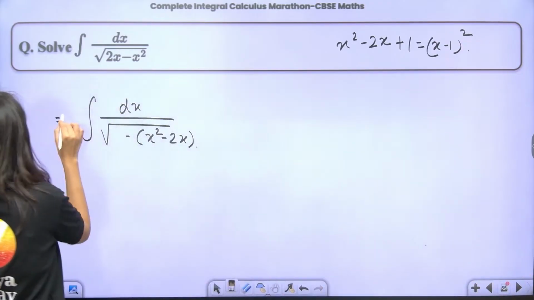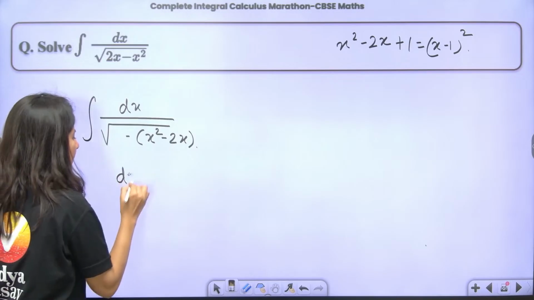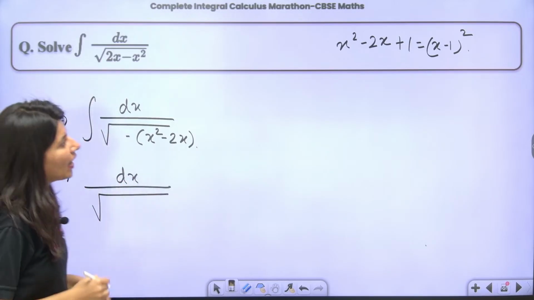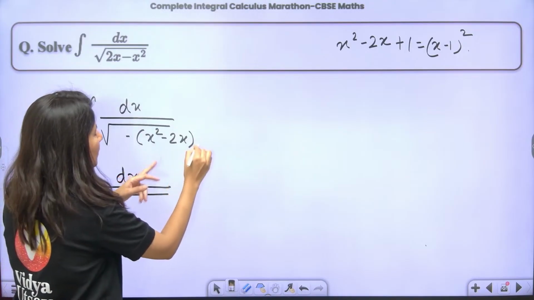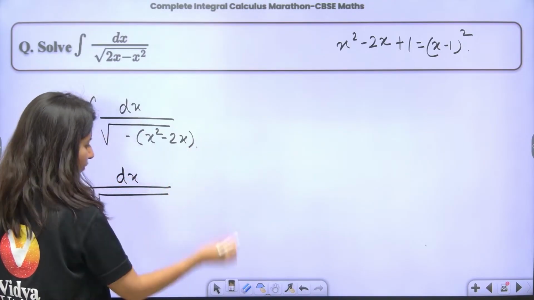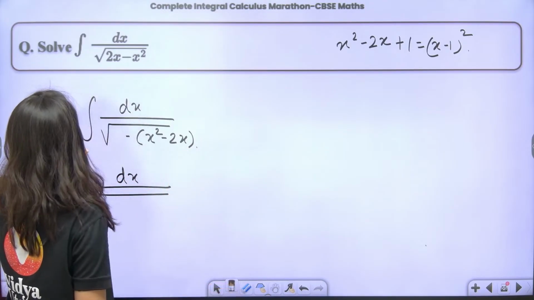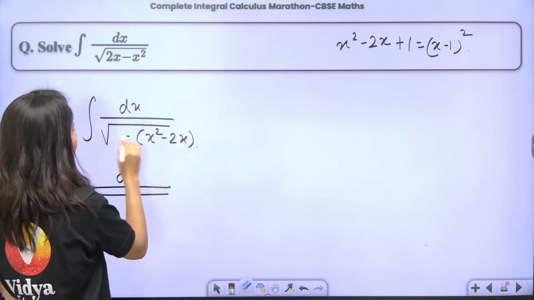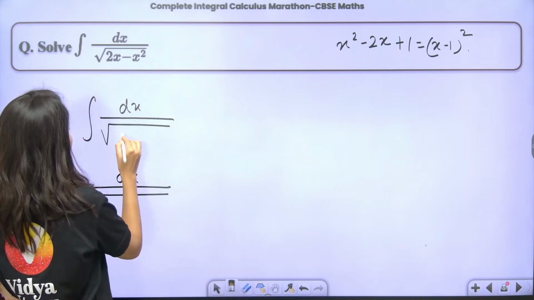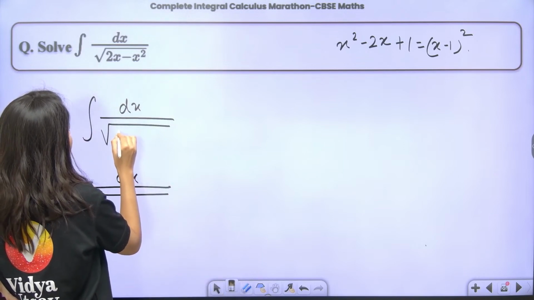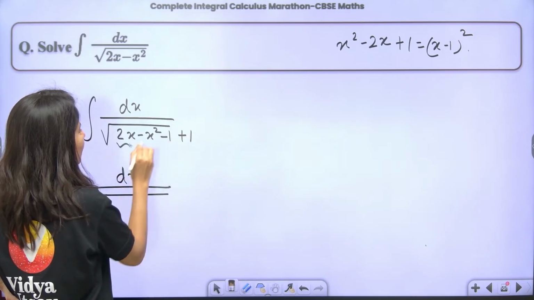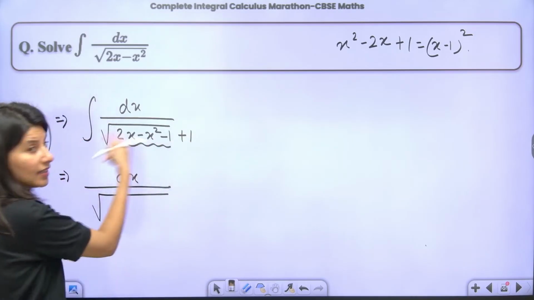So dx upon square root. Now this is minus, so basically you have to subtract 1, or what we can do is directly subtract 1: 2x minus x square minus 1 plus 1. So this is a perfect square, the negative of a perfect square.